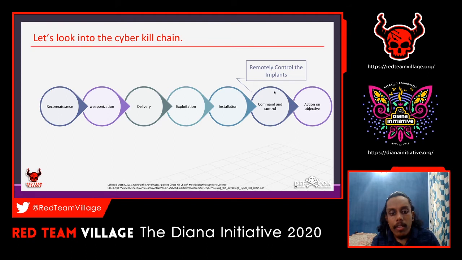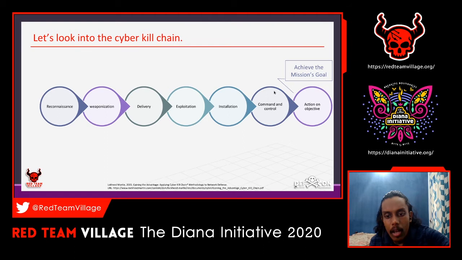The next part will be the C2, command and control. The attacker has a command and control server, so he can communicate through that C2 server with the victim's machine, and he can do whatever he wants using that C2. So this is a command channel, I would say, for remote manipulation of a victim. That is command and control, to remotely control the compromised user. So move to the next slide.